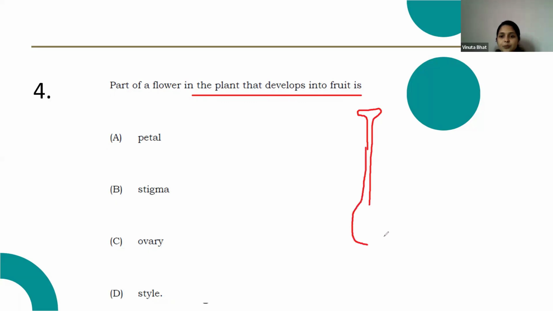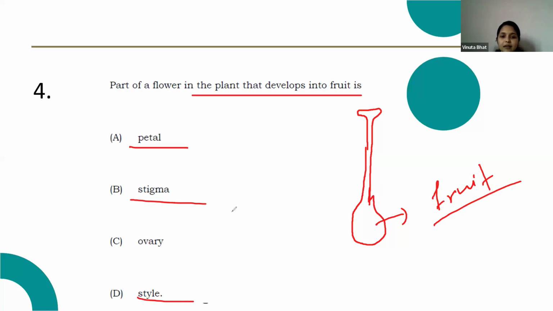This bulged part is the ovary, right? So this ovary will develop into fruit. After fertilization, the ovary will develop into fruit. Petal, stigma and style fall off. The correct answer is option C, ovary.